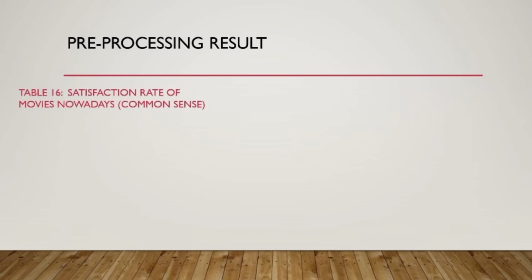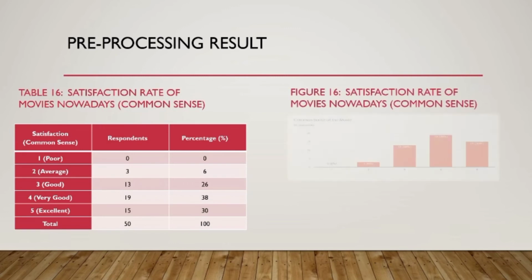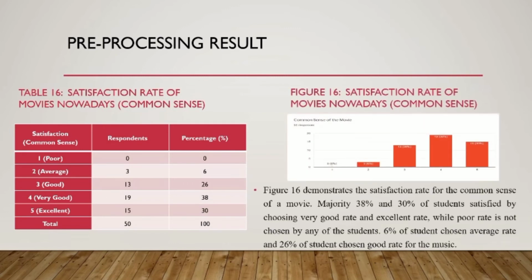Figure 16. Satisfaction rate of movies nowadays: common sense. Figure 16 demonstrates the satisfaction rate for the common sense of a movie. Majority 38% and 30% of students were satisfied, choosing very good rate and excellent rate, while poor rate was not chosen by any of the students. 6% of students chose an average rate and 26% of students chose a good rate for the common sense.